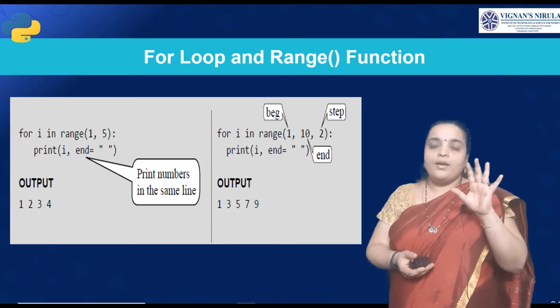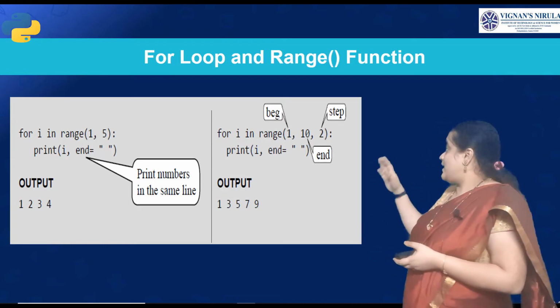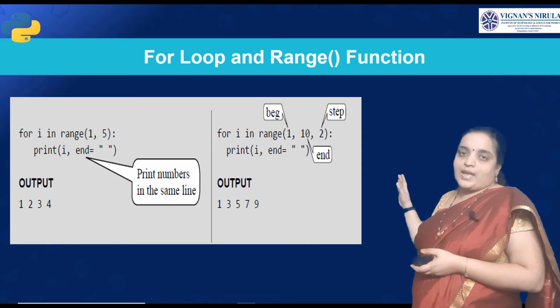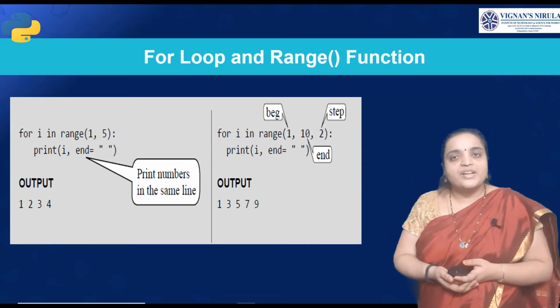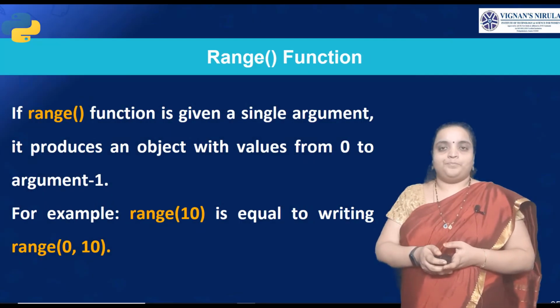Yes, 12. Then 12 is not there in the range, so it comes out of the loop. That's why here it is printed as 1, 3, 5, 7 and 9. Is that clear, students? So in this way the range function will look like.